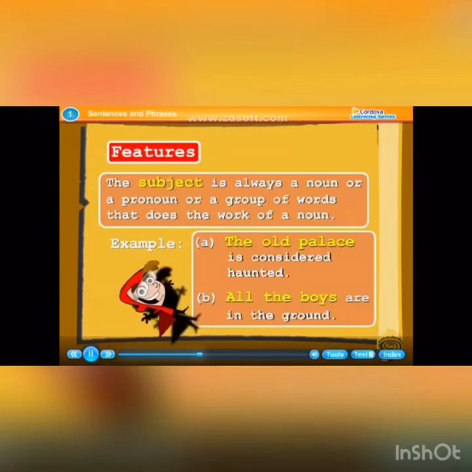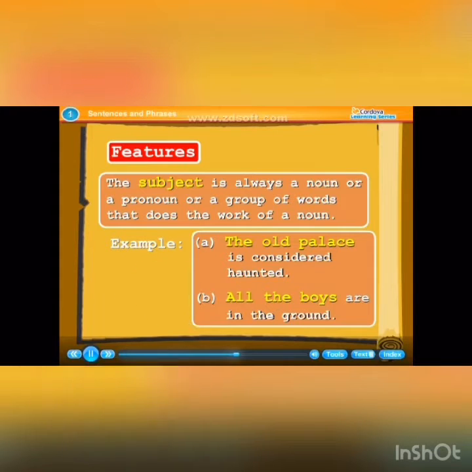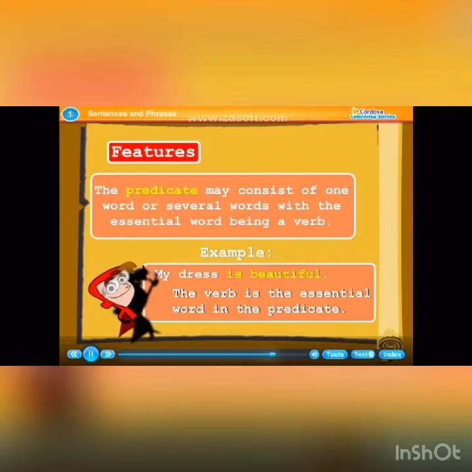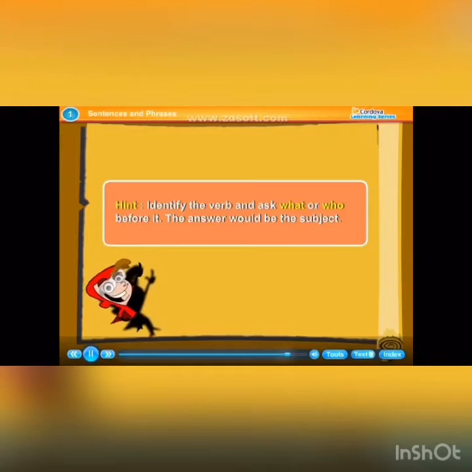Features. The subject is always a noun or a pronoun or a group of words that does the work of a noun. Examples: The old palace is considered haunted. All the boys are in the ground. The predicate may consist of one word or several words, with the essential word being a verb. Example: My dress is beautiful. The verb is the essential word in the predicate. Hint: identify the verb and ask what or who before it. The answer would be the subject.